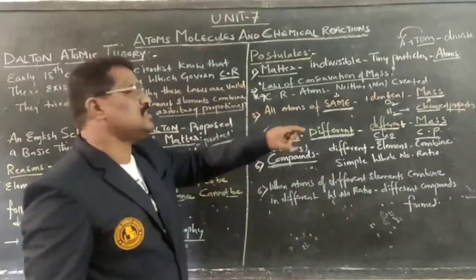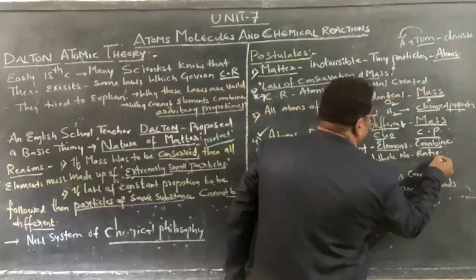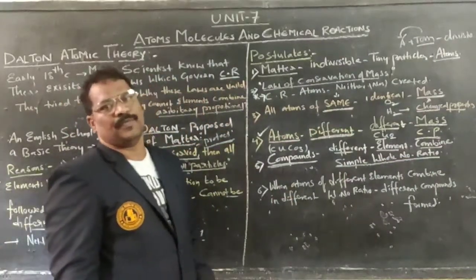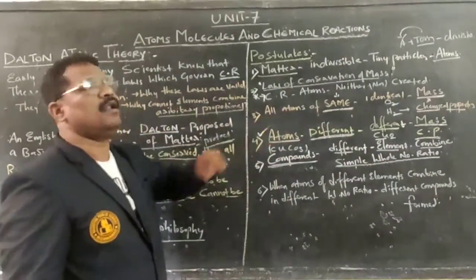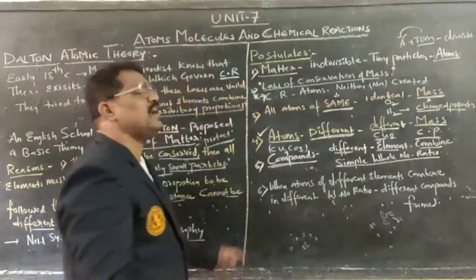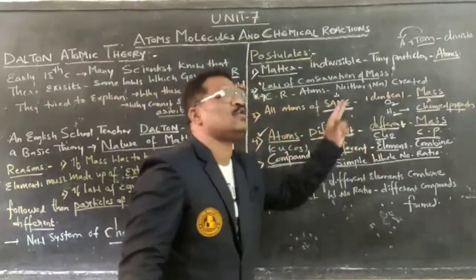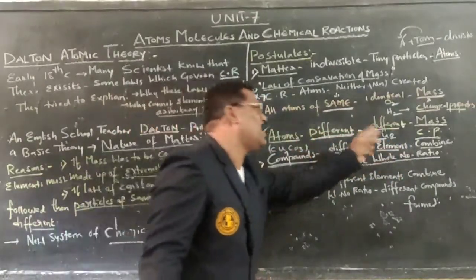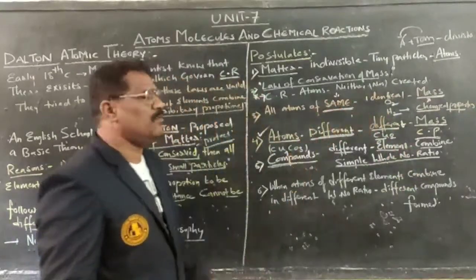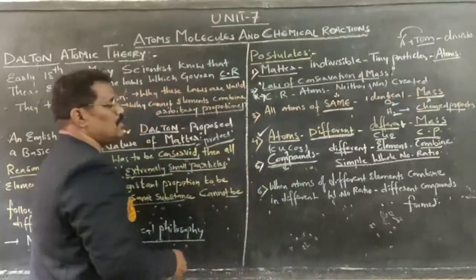Two or more elements combine in a simple whole number ratio to form compounds.